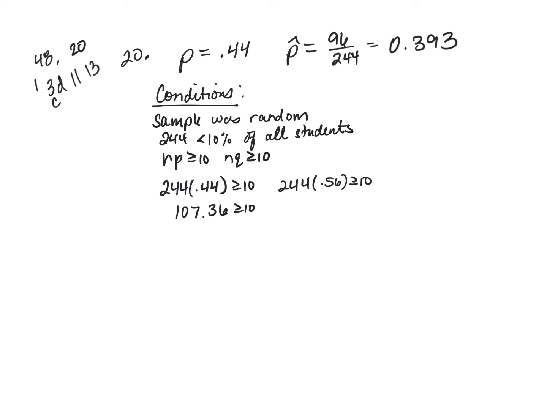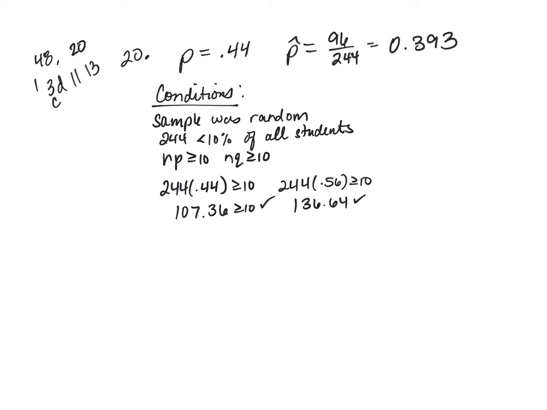So the question is, when do I check conditions? The answer is always, unless it says you do not have to check conditions. Check your conditions. Okay. And so 244 times 0.56 is 136.64. On the success failure condition, if you don't actually perform that calculation and write down 107.36, you're not getting credit for that condition.